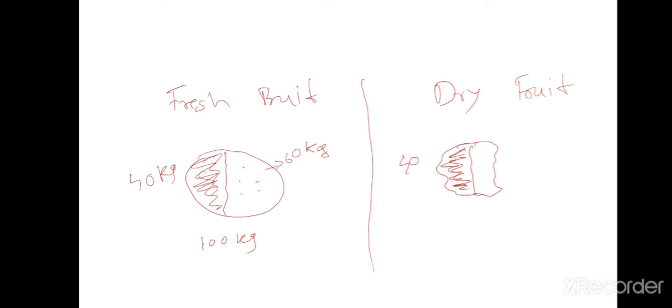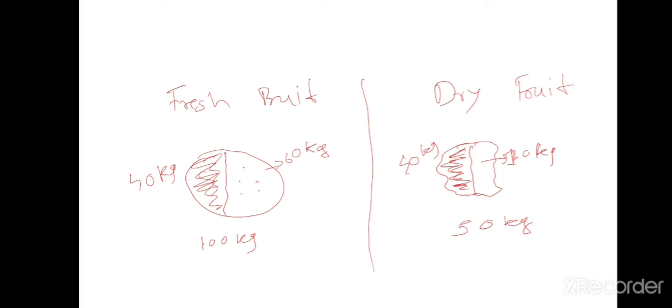It is 40 kg, and water has become 10 kg instead of 60. Let's say that we are just assuming, it is not given in the question. We are just trying to understand the concept of why pulp is always considered the same. So the total weight now becomes 40 plus 10, 50 kg. Pulp doesn't go anywhere, water only gets evaporated, so that's why the total weight gets decreased in dry fruit.